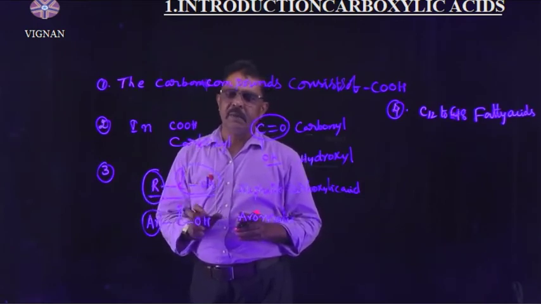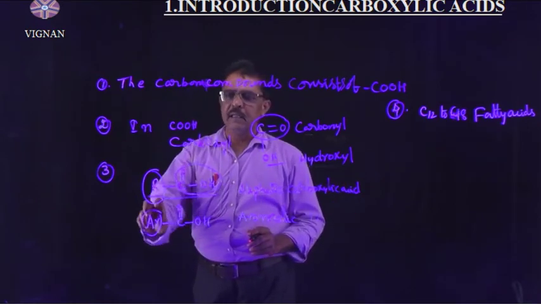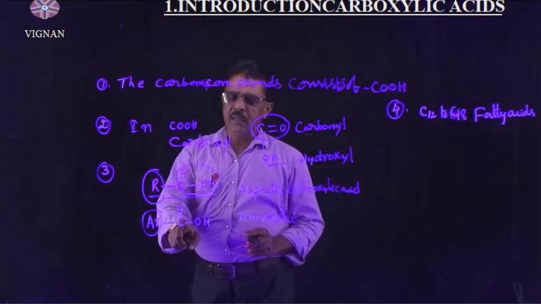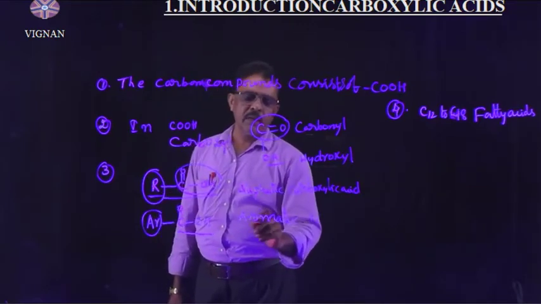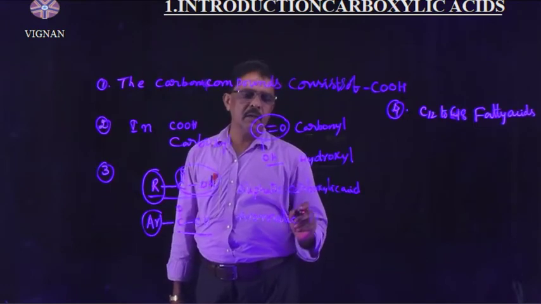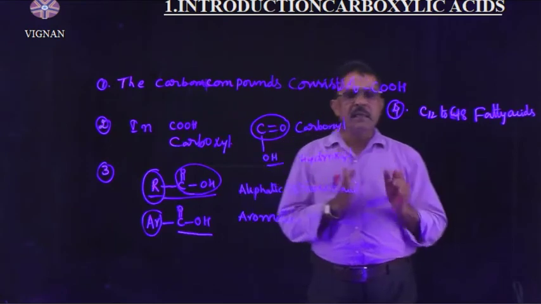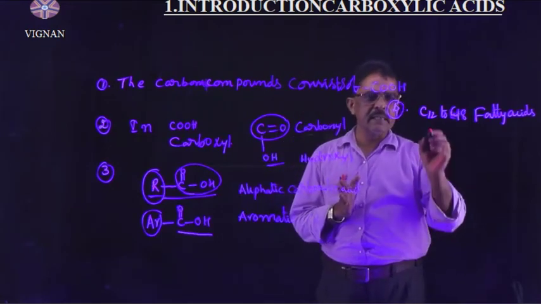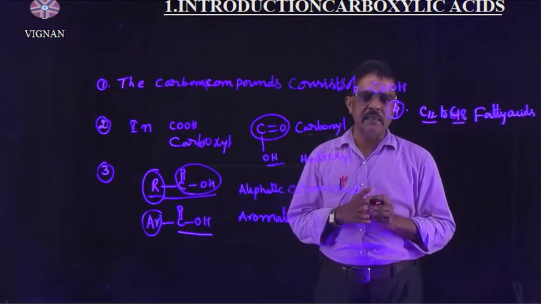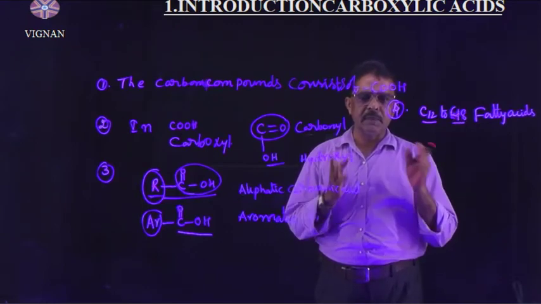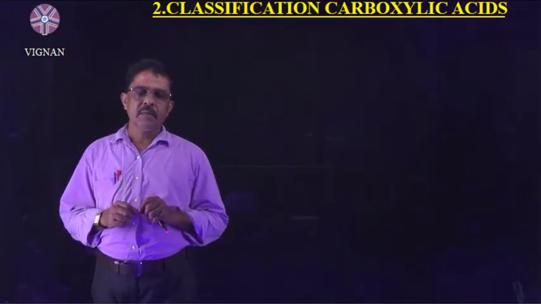If an alkyl group is attached, it is an aliphatic carboxylic acid. If an aryl group is attached, it is an aromatic carboxylic acid. If aliphatic carboxylic acids consist of C12 to C18, then they are called fatty acids. These fatty acids are obtained from esters of fat.